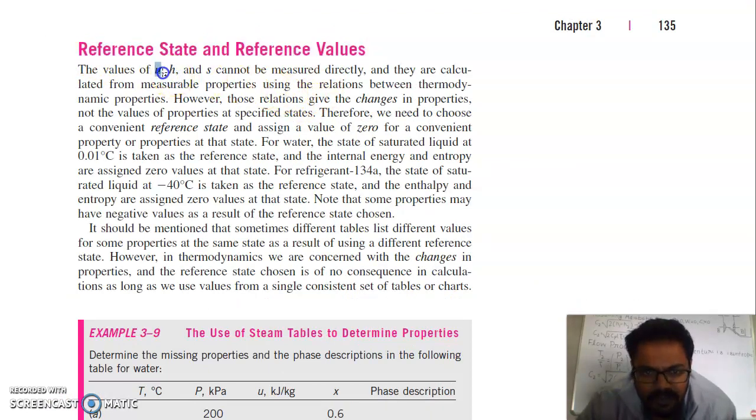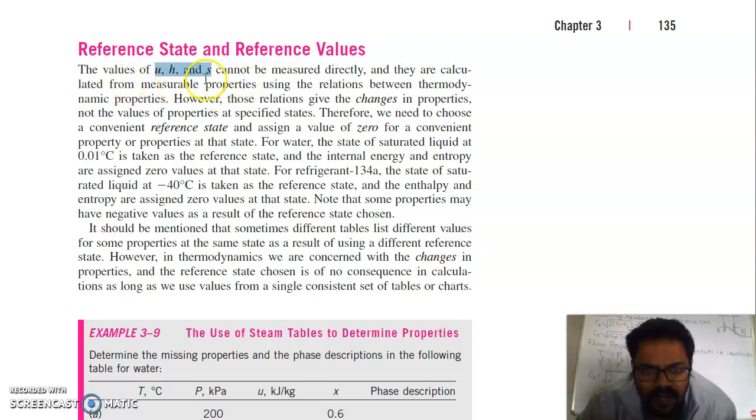Next is reference state and reference values. We know that we have to measure internal energy, enthalpy and entropy, but it is not possible to measure the absolute value of these. So we have to take a reference point. Even in the calculation of a power plant or refrigeration, we actually need the change in internal energy, enthalpy and entropy, so it is not required to measure the absolute value of these three parameters.